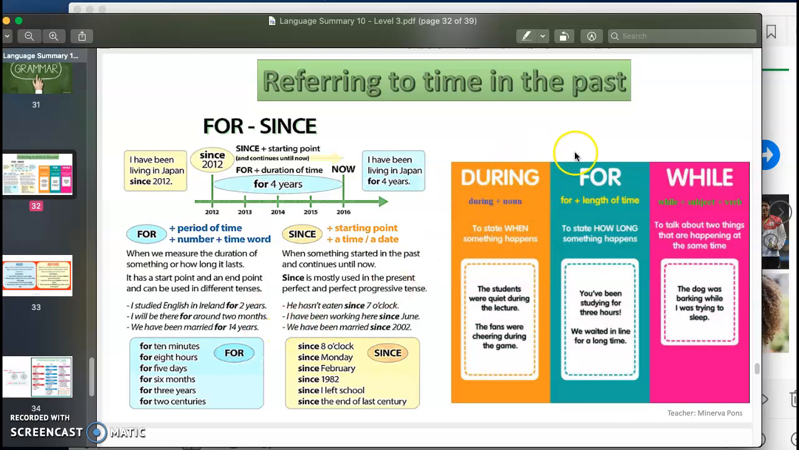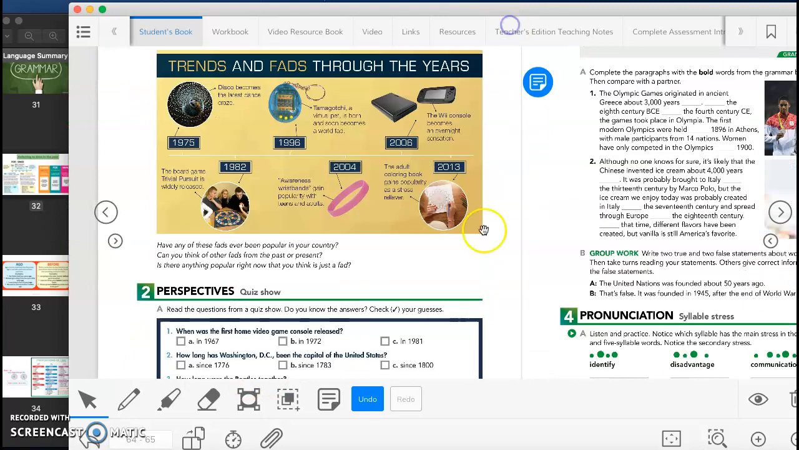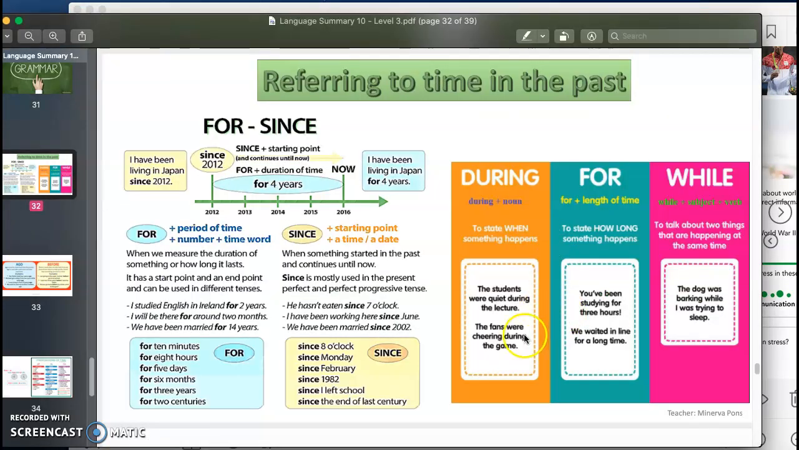We also have during, we have for, and we have while. So we use during to state when something happened. For example, the students were quiet during the lecture, or the fans were cheering during the game. So the game was happening and the fans were cheering. The lecture was happening and the students were quiet during that time, which is basically what we have here. Like, when did World War One take place? During the 1910s, during the 20s, or during the 40s, meaning that it happened during this time while this other thing was happening.